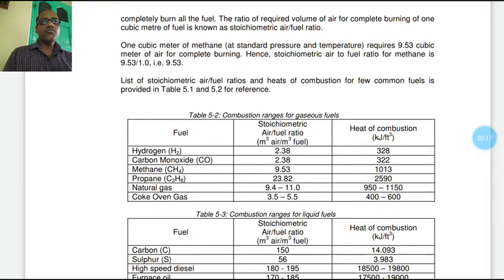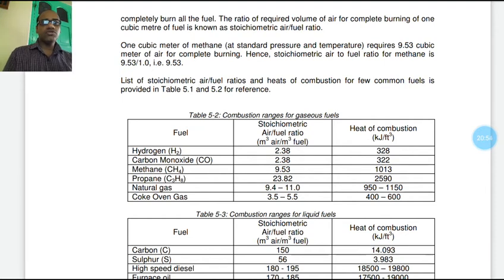The ratio of required volume of air for complete burning of 1 cubic meter of fuel is known as the stoichiometric air fuel ratio. 1 cubic meter of methane at standard pressure and temperature requires 9.53 cubic meter of air for complete burning. Hence, the stoichiometric air to fuel ratio for methane is 9.53 by 1, that is 9.53.